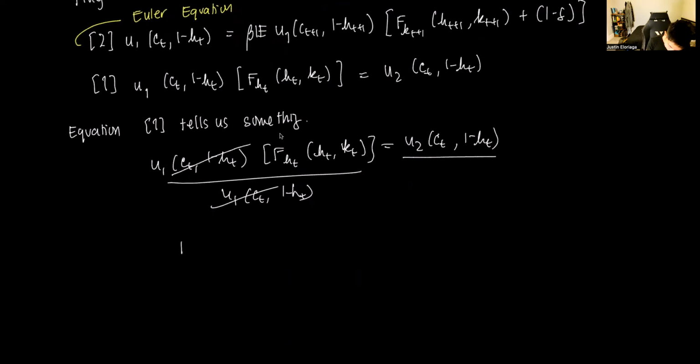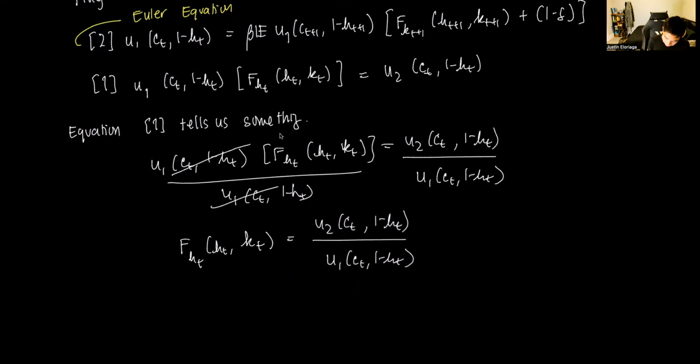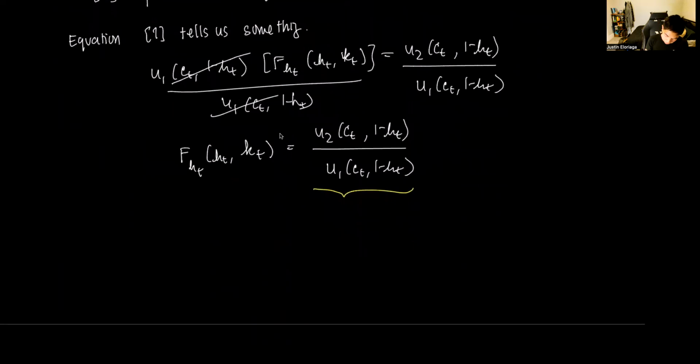I get that f_h(h_t, k_t) is equal to this ratio, u2 divided by u1. And in fact, this is what we know as the ratio of two marginal utilities, which in fact is just the MRS, right?